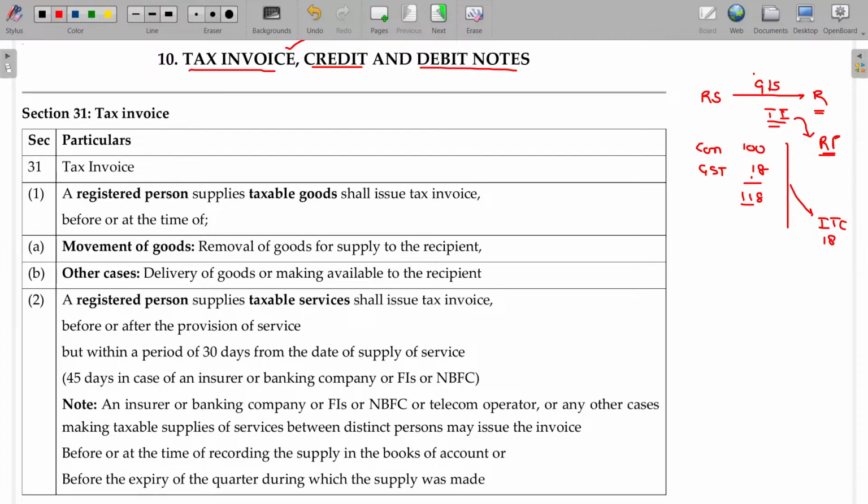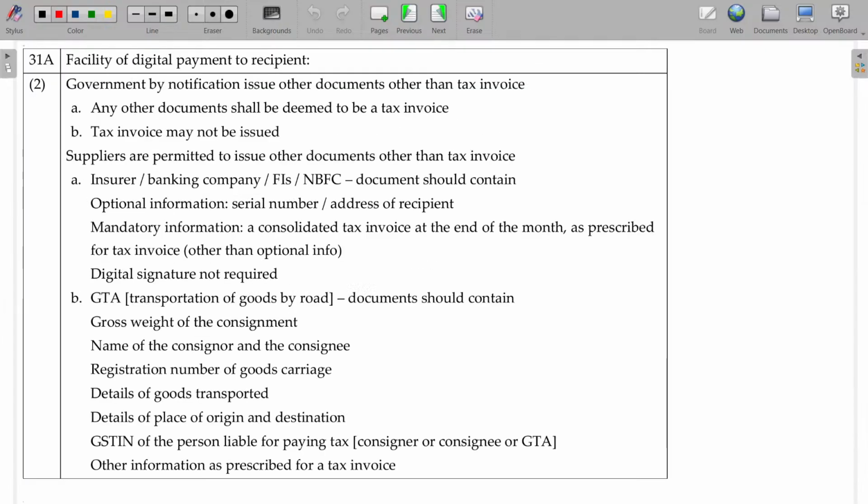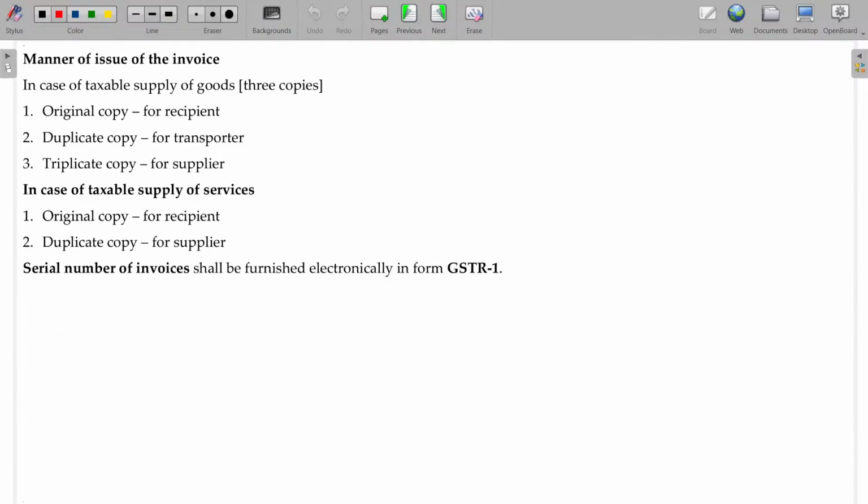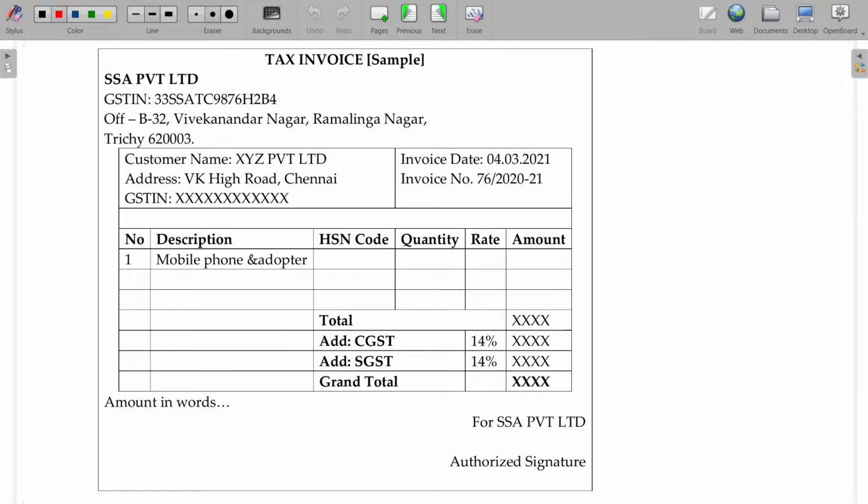Similarly, if you are a registered person, you cannot collect the GST from the customer unless you issue the tax invoice. So the tax invoice is mandatory. And how should the tax invoice be? You might have seen the tax invoice. Normally, whatever the company, a registered company issues any invoice, the format looks like this one, right? If you purchase any AC or wet grinder, whatever it may be, from a registered person, they will give the bill. That bill will start with a tax invoice.